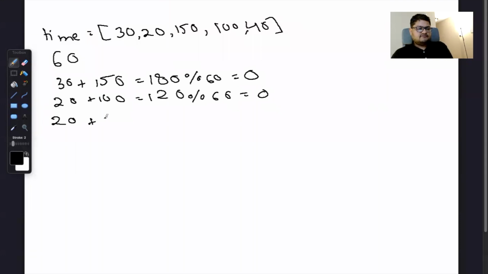Similarly, 20 plus 40 is 60, and the remainder is 0.